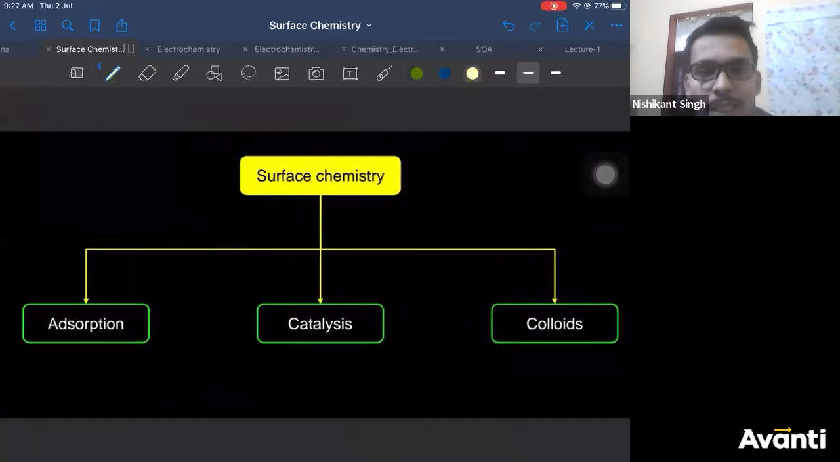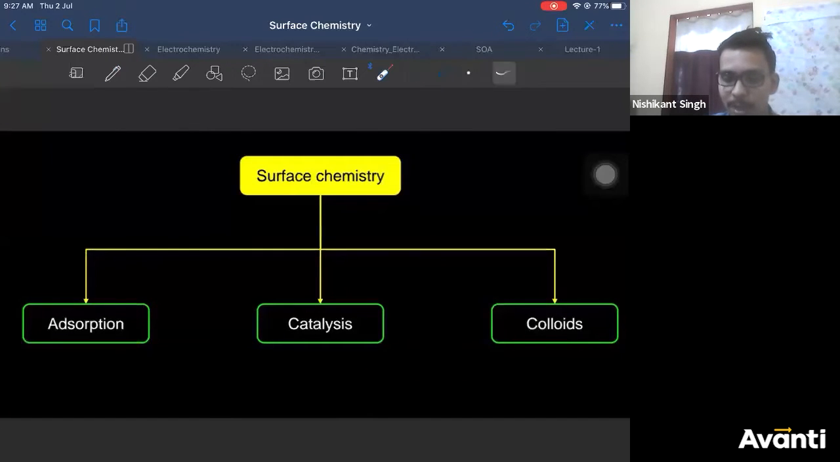Now we are moving towards what we need to study in surface chemistry. I have already told you: we'll be studying adsorption, we'll be studying catalysis, we'll be studying colloids. Correct?